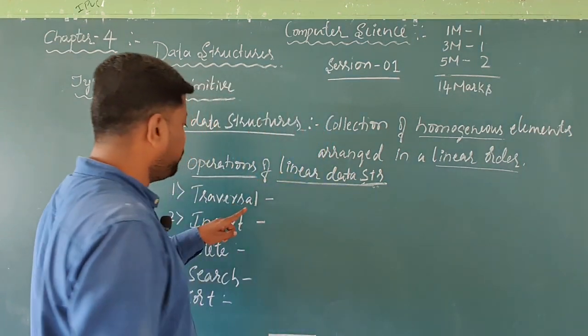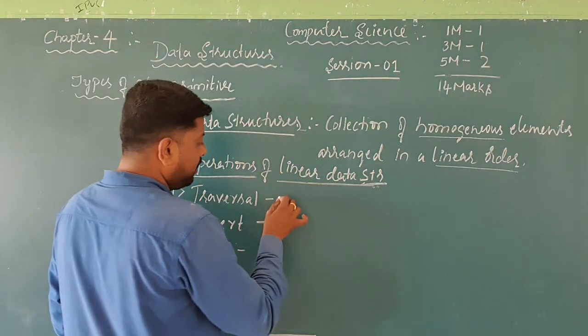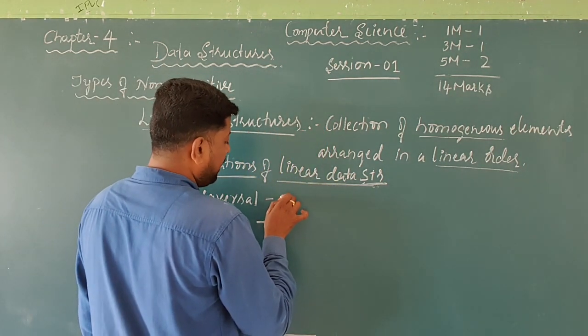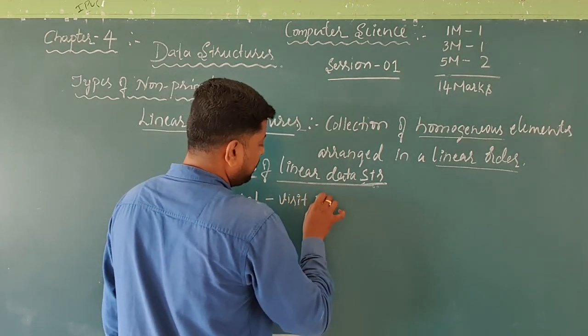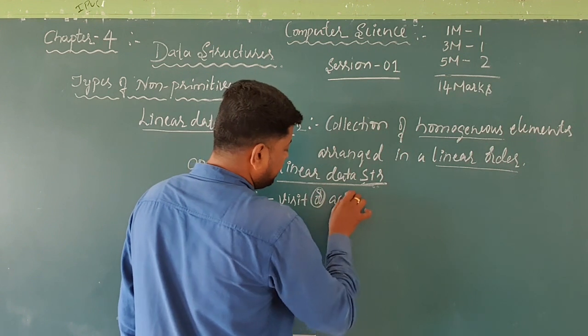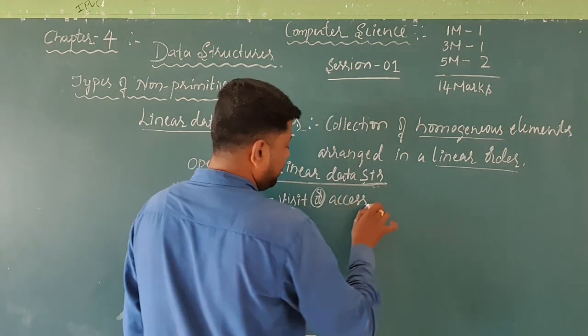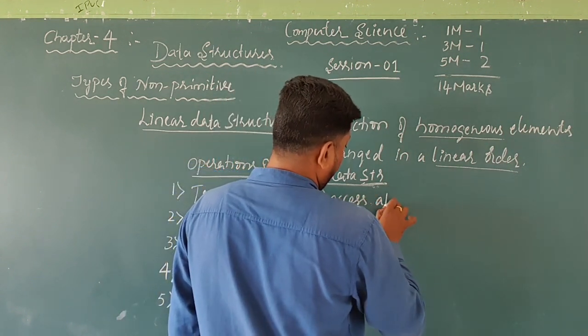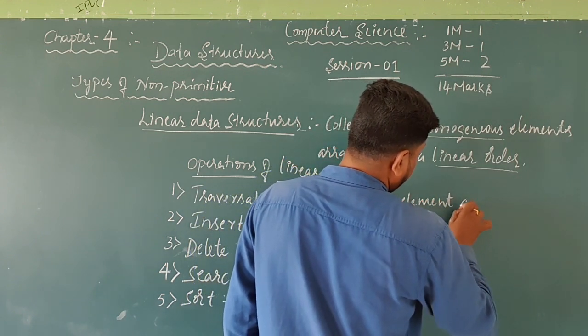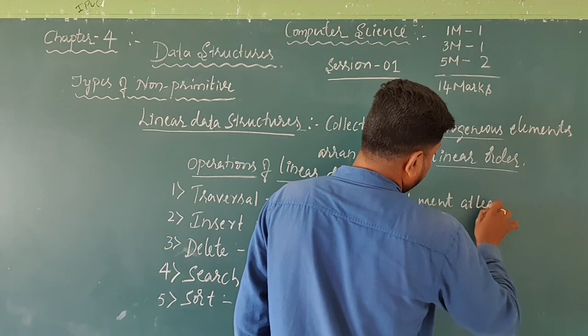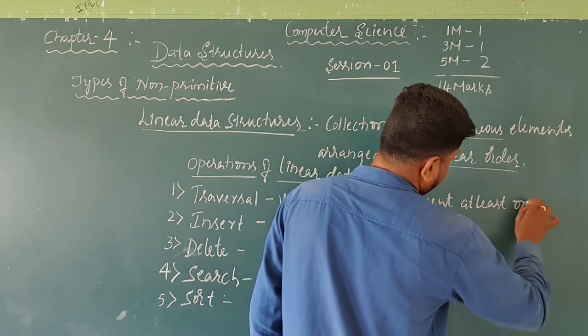Traversal is an operation used to visit or access all elements at least once.